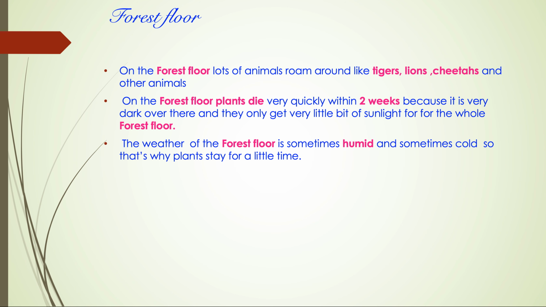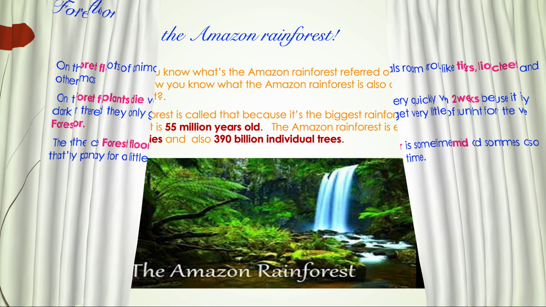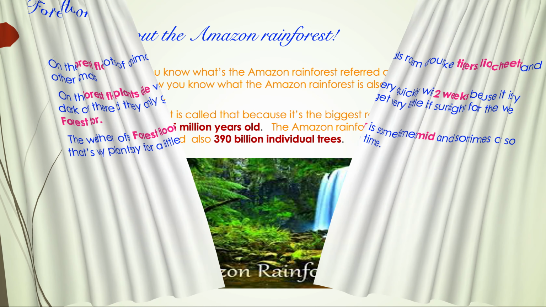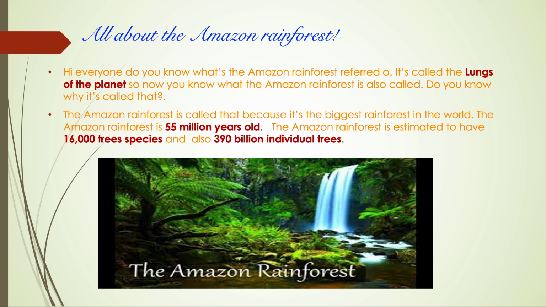So now I'm going to be talking about 2 rainforests. The Amazon rainforest and the Madagascar rainforest. The Amazon rainforest is the biggest rainforest in the world. The Amazon rainforest is also known by another name. Do you know what name it's also called? It's called the lungs of the planet.